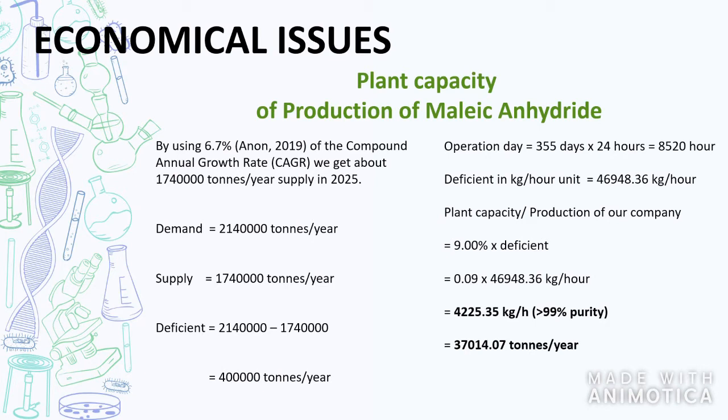Next, we find the operation hours. 355 days times 24 hours, we will get 8,520 hours. And the deficit that we get before, we convert into kg per hour unit, we will get 46,948.36 kg per hour. And now we can find our plant capacity or our production of company. So to find that, 9% times the deficit we get before, and the plant capacity for our company is 4,225.35 kg per hour, and we will convert into ton per year. So we will get 37,014.07 ton per year.